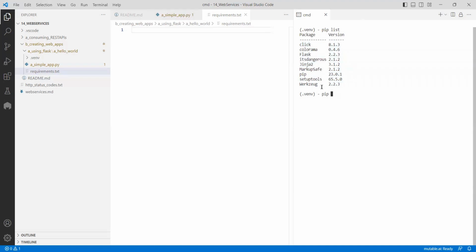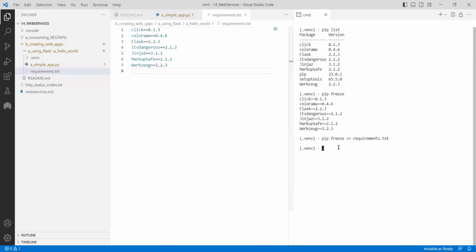Now, there is one more thing called pip freeze. If I do pip list, it is just showing the package name and version. Similarly, pip freeze shows the same things like name is equal to version. Now this pip freeze output, I want to push to requirements.txt. This is the most common thing everyone does. You don't create a file, this will automatically create this file and place it.